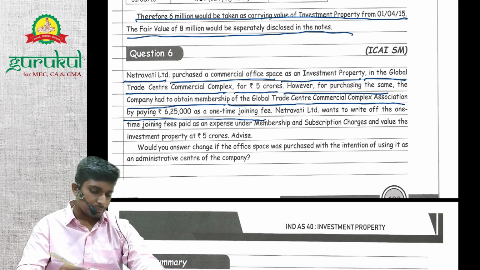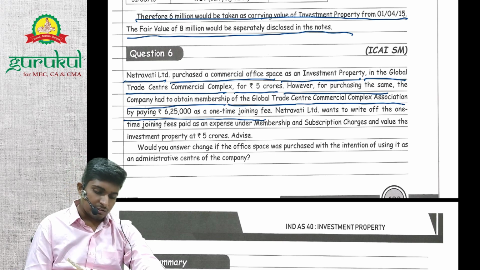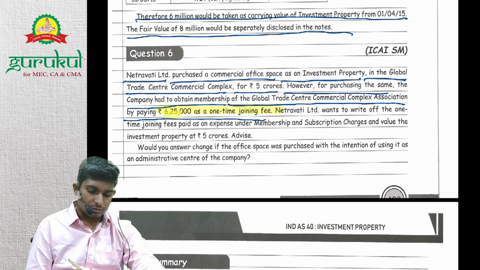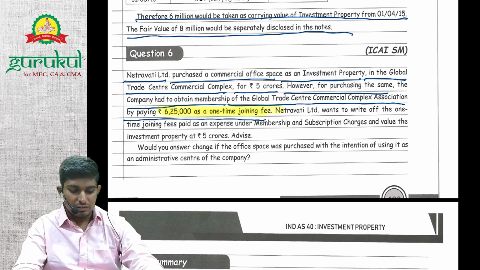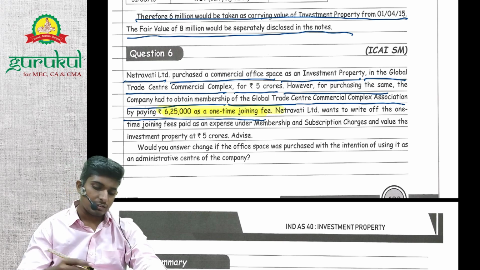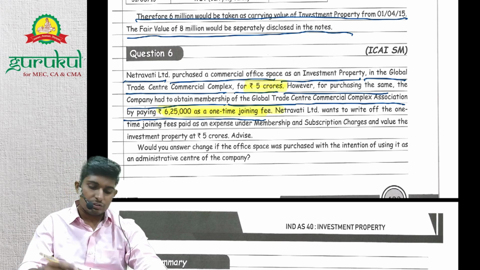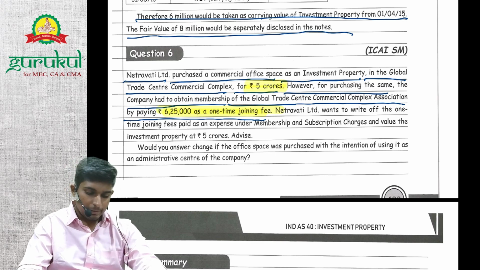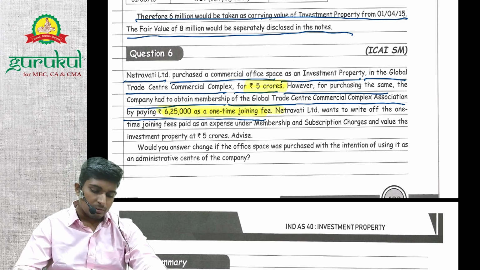So what is this? This 6,25,000 is a one-time joining fee. So if you don't pay this fee, can you purchase the building? No, right? It's compulsory. So it's easy to pass the acquisition. So will it be added? Yes. So it will be added.